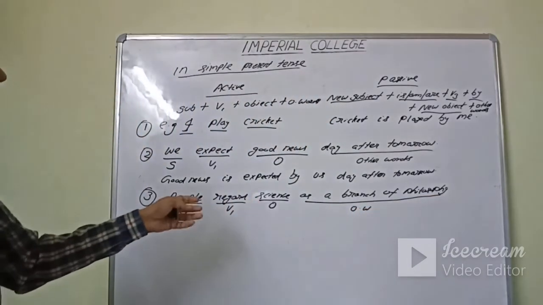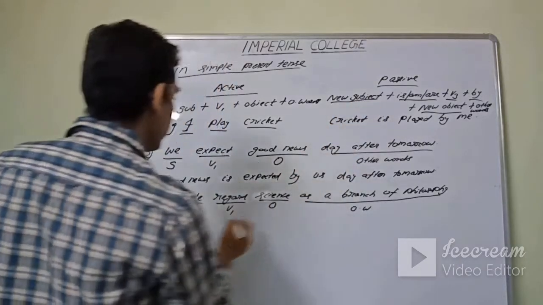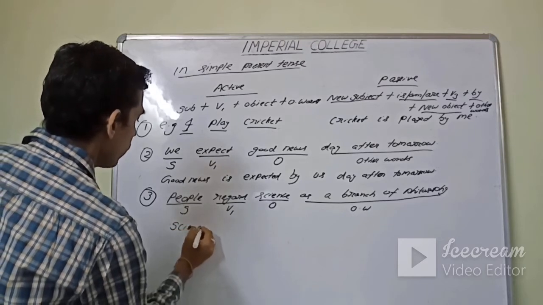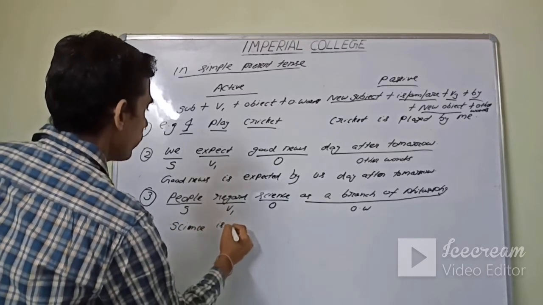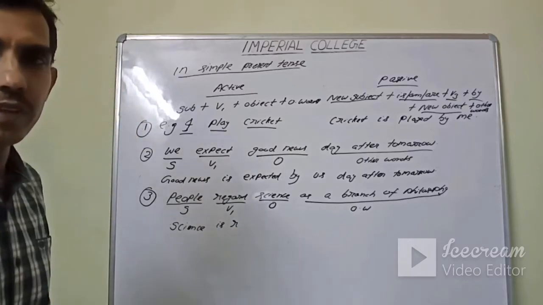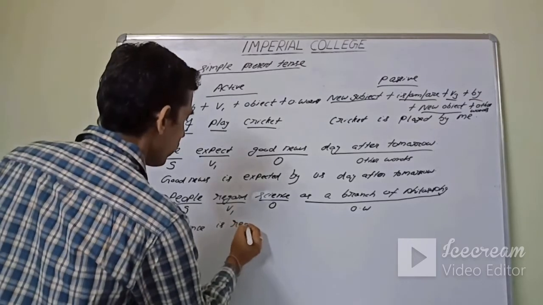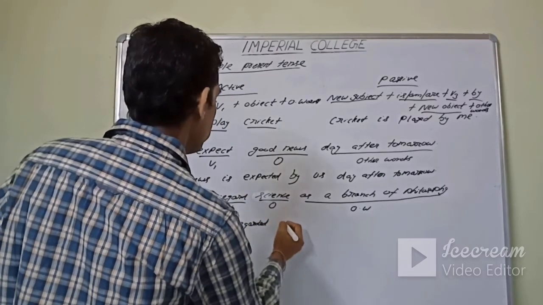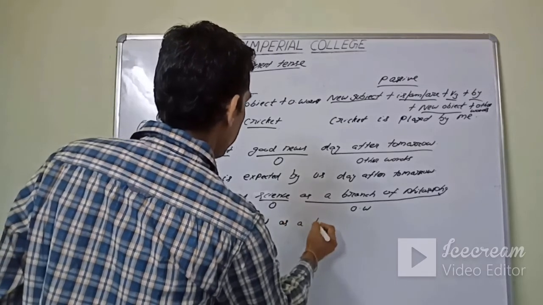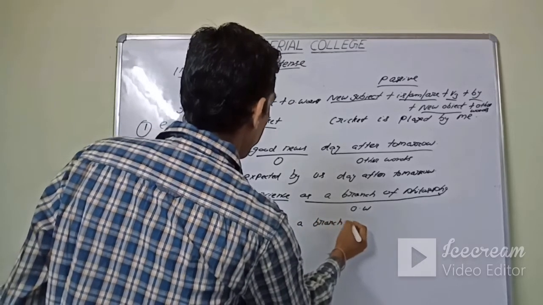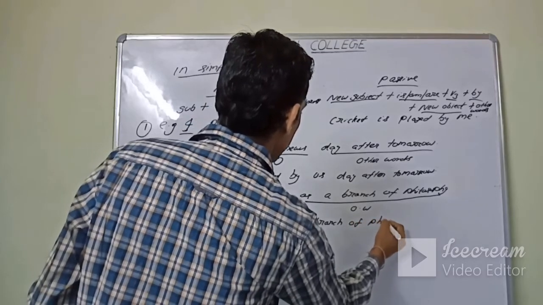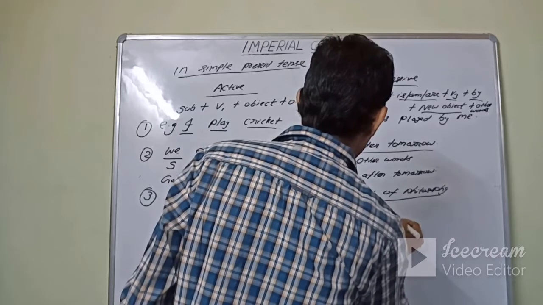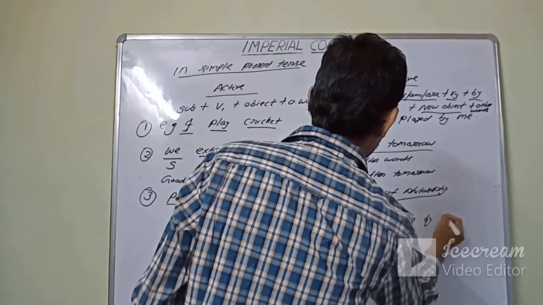Now if you change into passive, the object becomes the new subject. Science is regarded. The V3 form of regard is regarded. As a branch of philosophy by us.